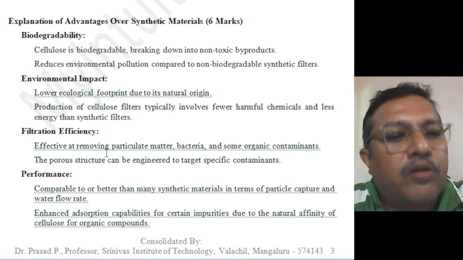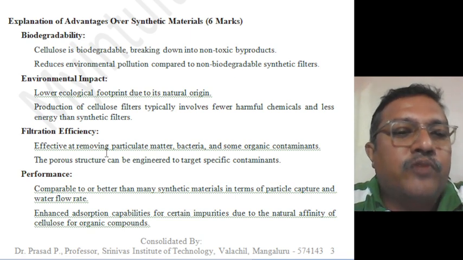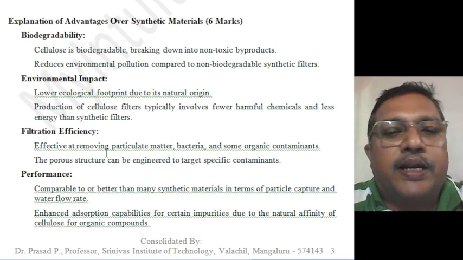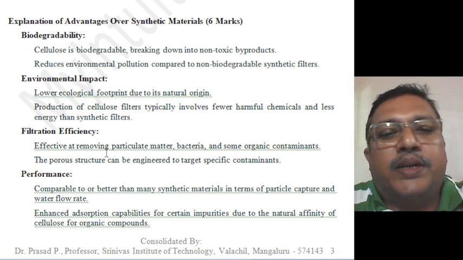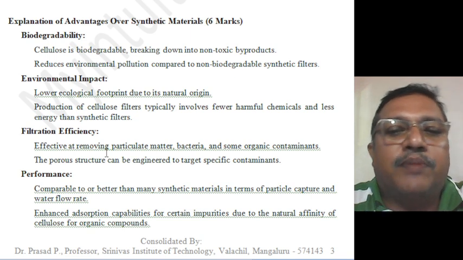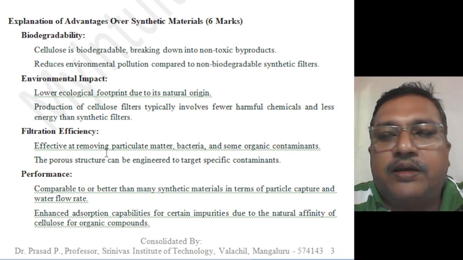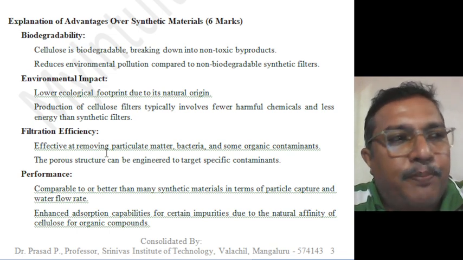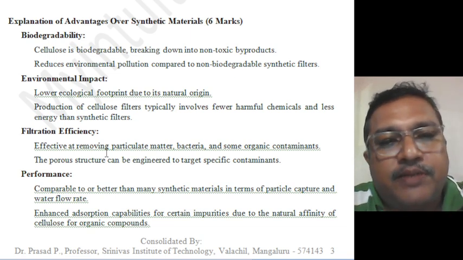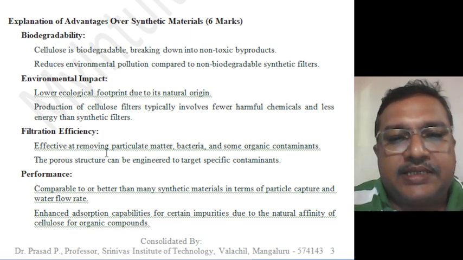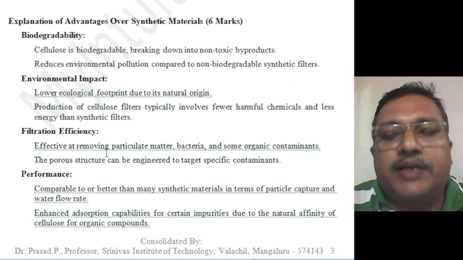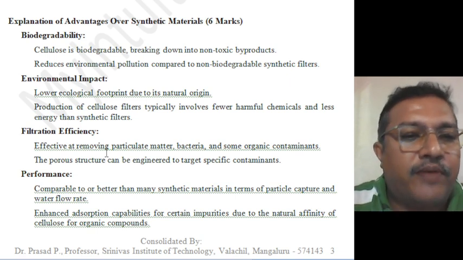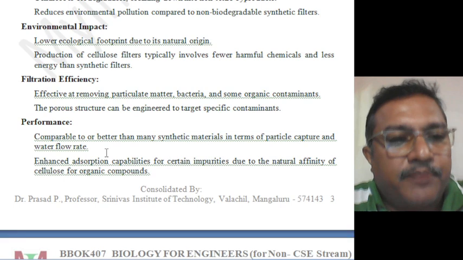Environmental impact: it has a lower ecological footprint due to its natural origin. Production of cellulose filters typically involves fewer harmful chemicals and less energy than synthetic filters. Even the production of the cellulose fibers, compared to the synthetic fibers, the production method itself uses fewer chemicals. The methodology used is environmentally friendly, without much environmental impact.